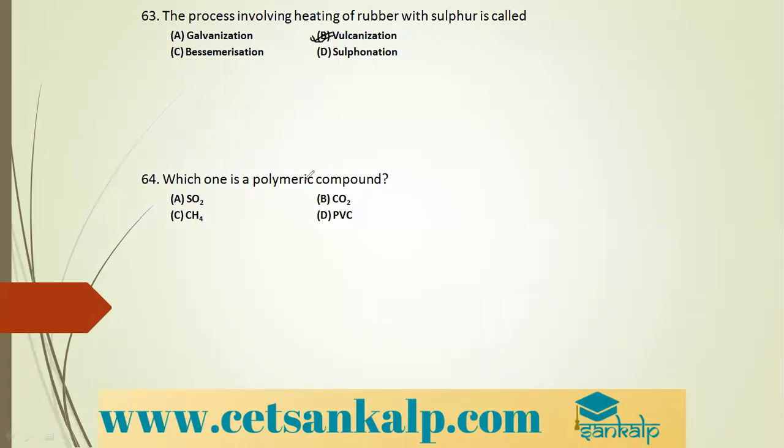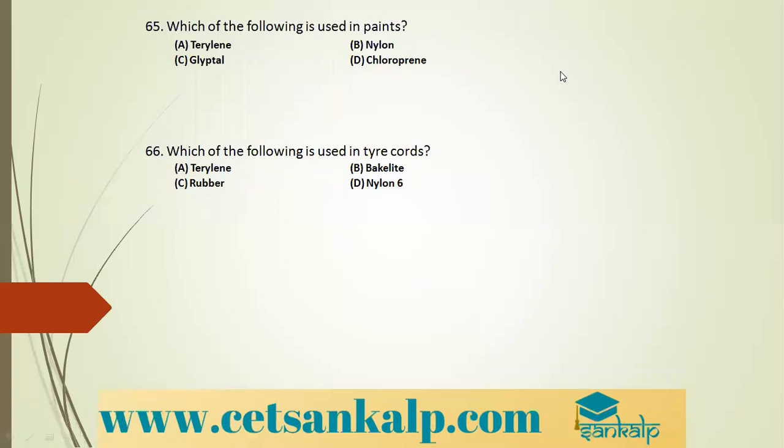Which of the following is a polymeric compound? Sulfur dioxide, SO2, is not polymeric. Carbon dioxide, CO2, is also not polymeric. CH4, methane, the first compound of alkanes, is not a polymer. PVC, polyvinyl chloride, CH2-CHCl, continues up to n. Poly stands for n. So this is a polymeric compound. A polymeric compound is nothing but a polymer. Next question.